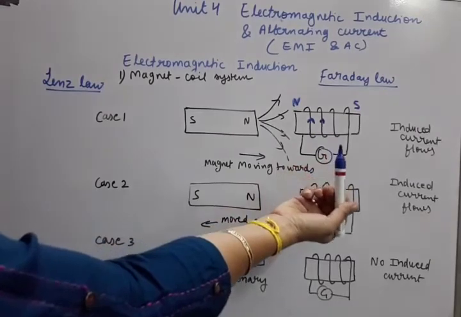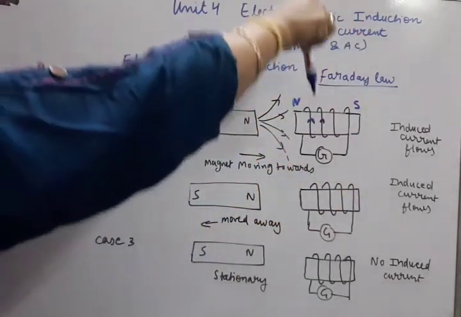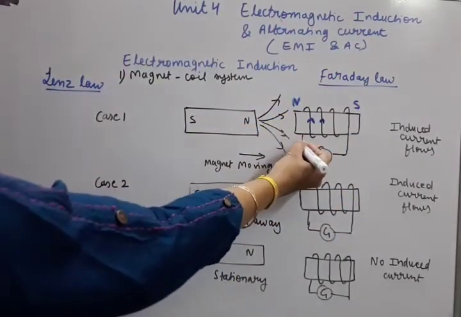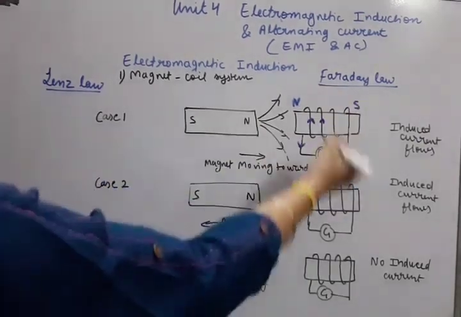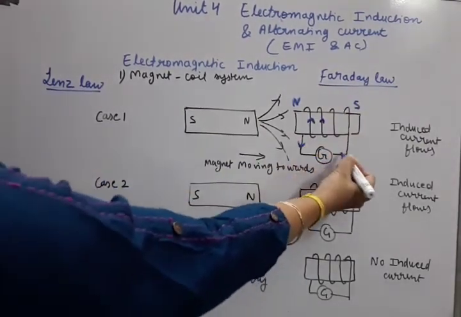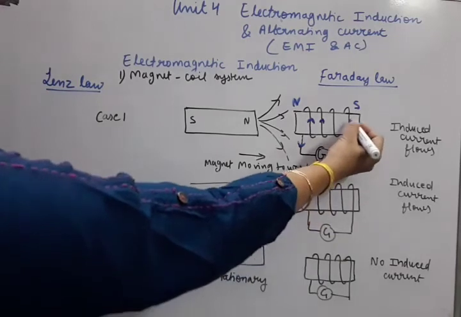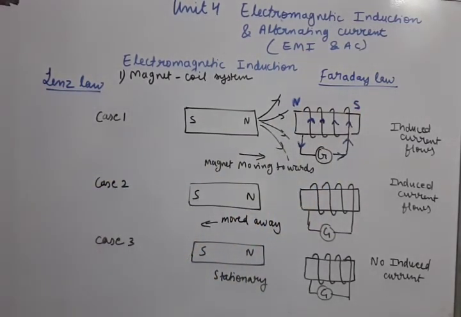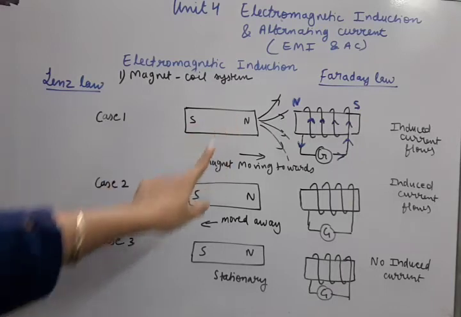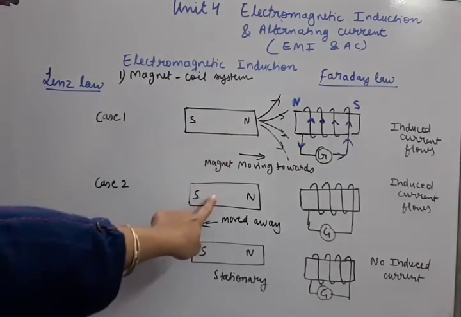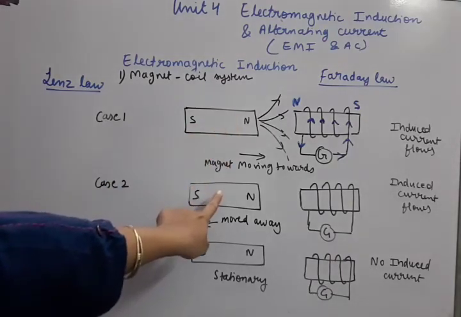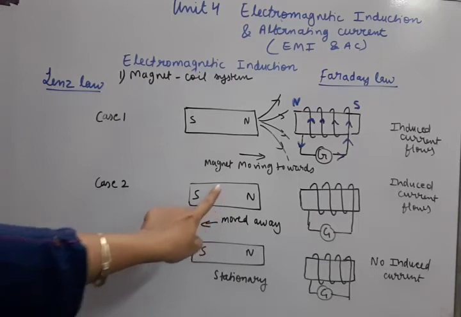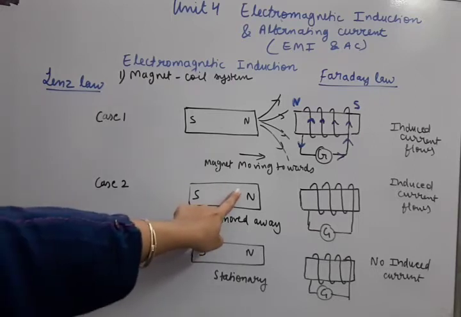From the front it is going upward, at the back it is going downward, and then complete the remaining part of the current. This way the current will flow. Okay, so this way we have completed the current direction in the first case. Now let us consider the second case. You can pause the video and try the current direction yourself. Let us start the second case for current direction.